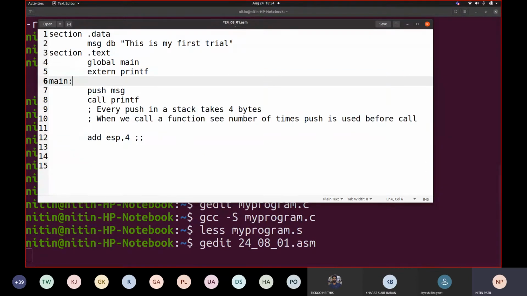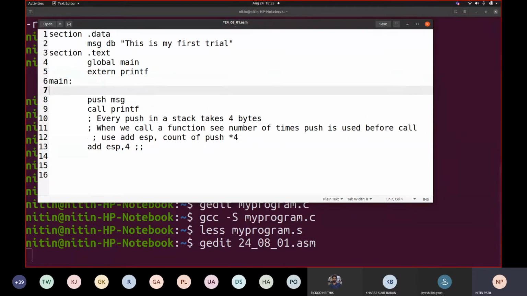So push MSG. How many push do we use here? 1. So for every push, 4 bytes are to be taken. So when we call a function, see the number of times push is used before call, and use add ESP comma count of push multiplied by 4. So if push is used twice, what will happen?